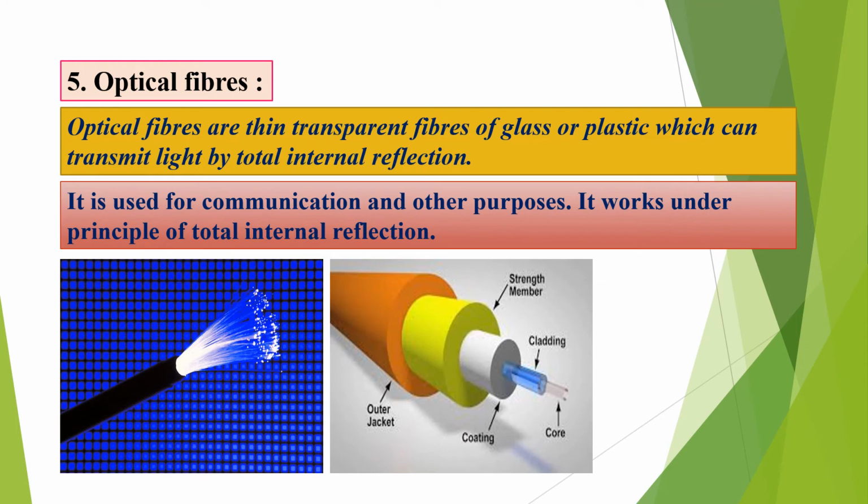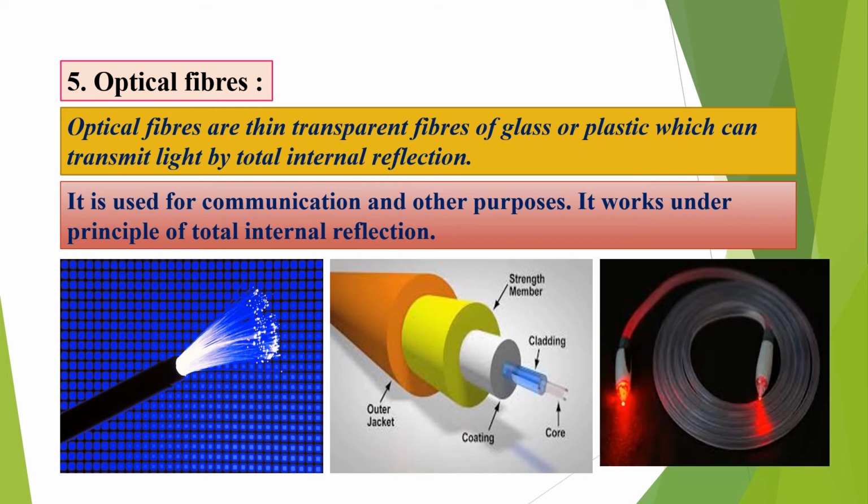This is the optical fiber schematic diagram. It consists of a core, which is of a denser medium. The cladding, compared to that, is a somewhat rarer medium. Above that it is coated. After that, a strength member is there and an outer jacket is used. Here we can see the light moving through the optical fiber in a circular path, because of the optical fiber coil we kept here.